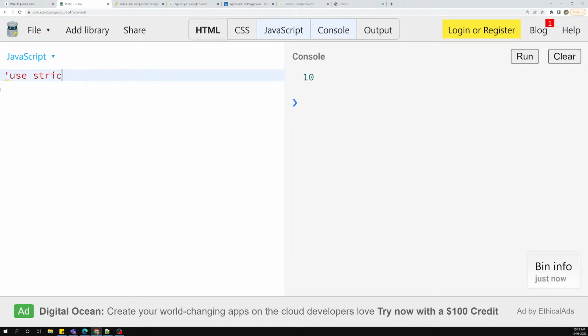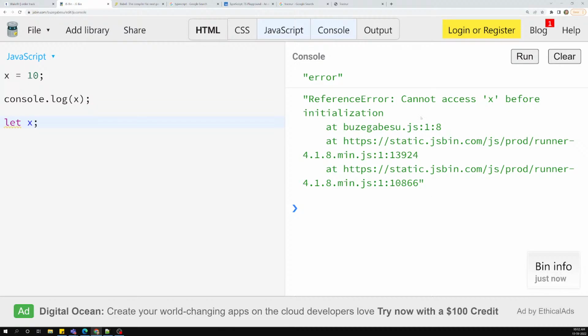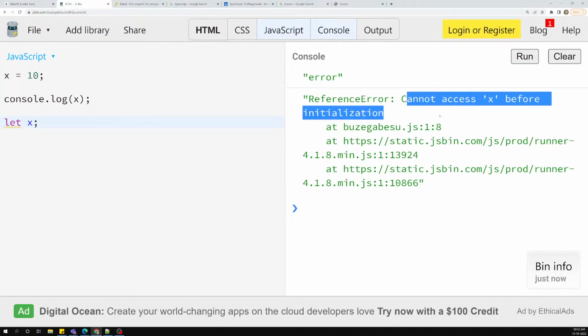So now in ES6, how will it do variable hoisting? How will it behave with variable hoisting? I will try the same thing. x is equal to 10, console.log of x. Okay, I will try with let x. Now let's see the output. If we try to see the output, see, cannot access x before initialization.